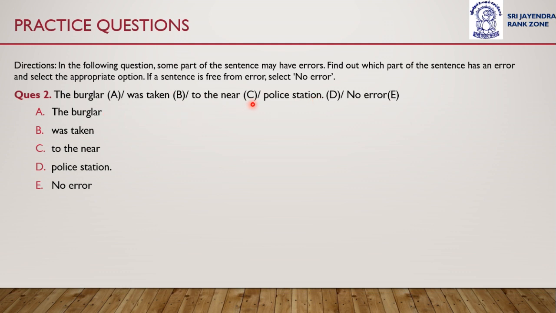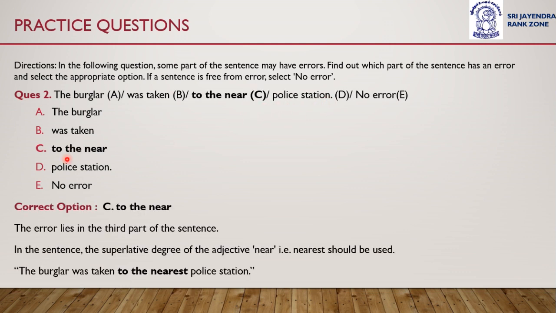The burglar was taken to the near police station. The error is in option C. Option C, to the near, is incorrect. The error lies in the third part of the sentence. In the sentence, the superlative degree of the adjective near, that is nearest, should be used. The burglar was taken to the nearest police station is the correct form, or to the nearby police station. Okay, the error is in option C.